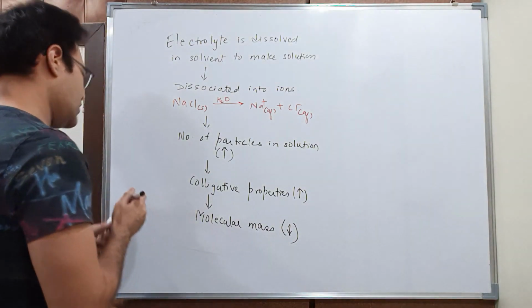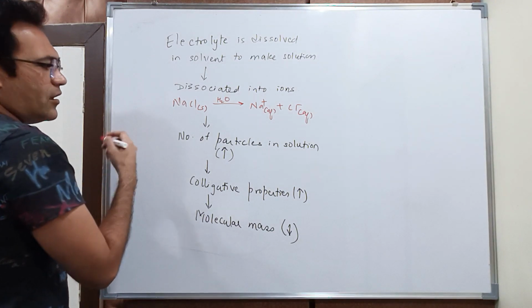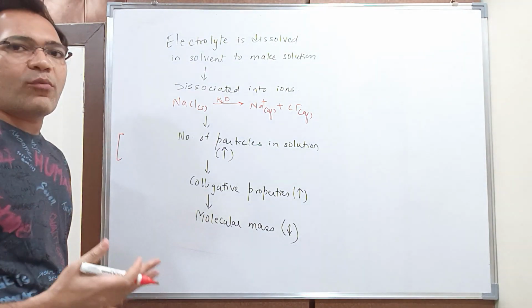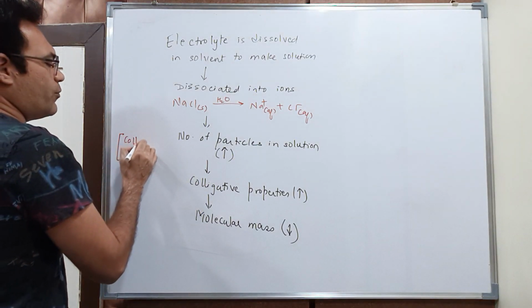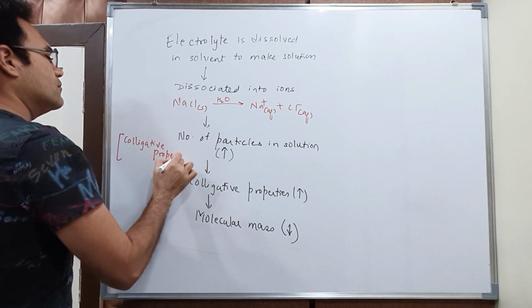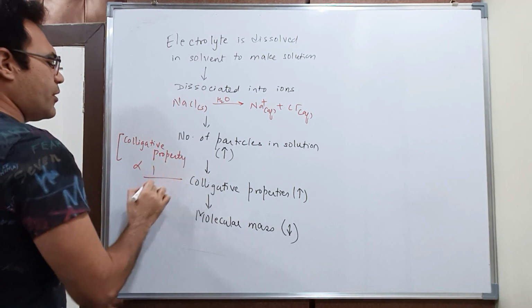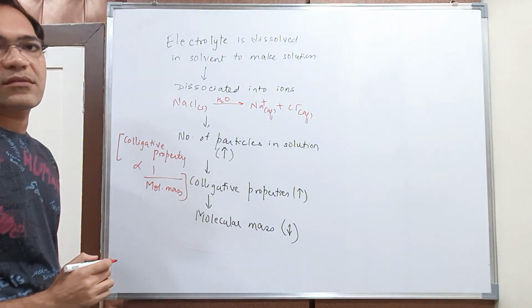Why? Because, see students, in any formula of colligative property, you will find that colligative property is inversely proportional to molecular mass, right?